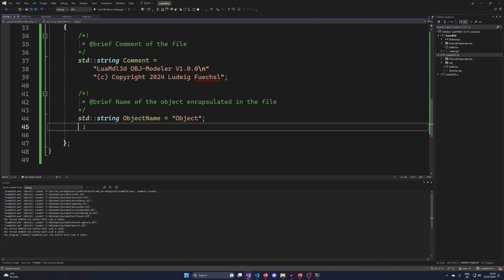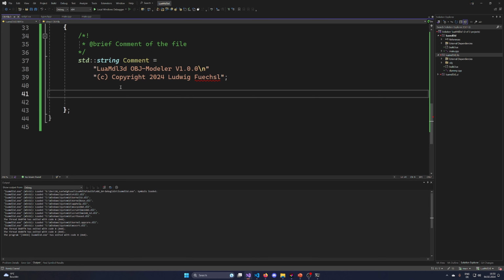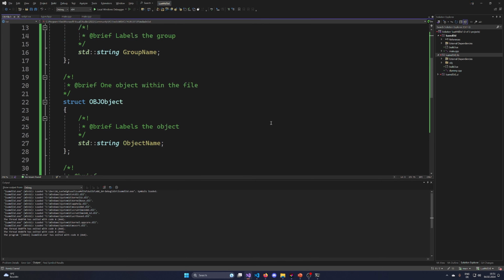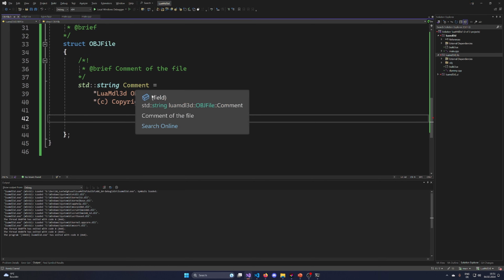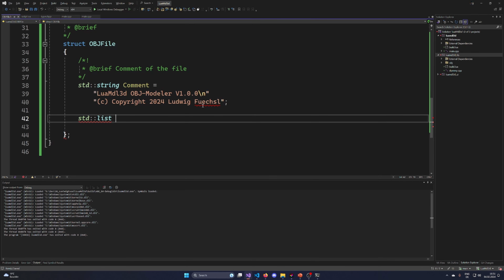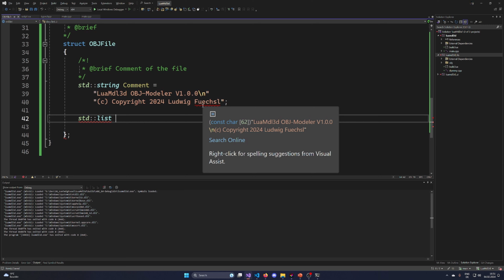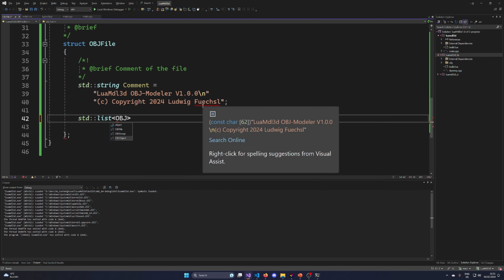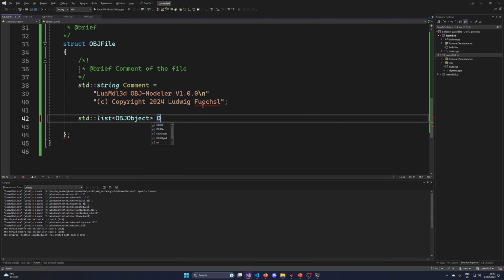And now instead of having objects in here, we're gonna have the group in here. So do we use a vector or a list? I don't know. Currently I've been using lists a bit more than vectors, because we don't need to really access the memory in a raw way. So OBJ objects.